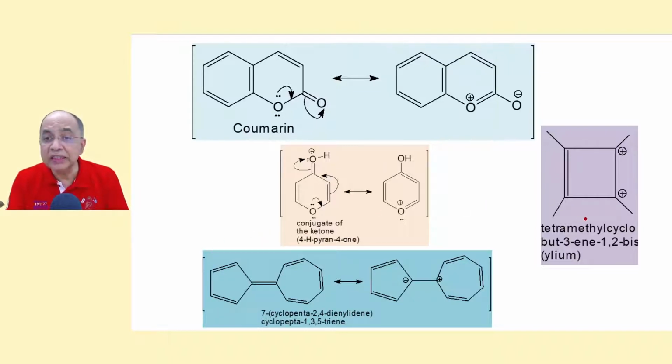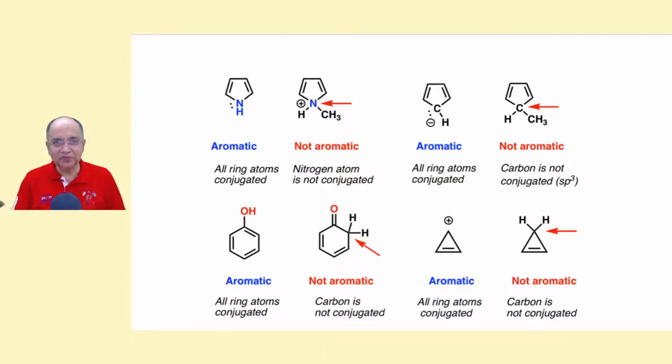Now see, this is a typical dication, plus plus. This is also a 2 pi electron system like the cyclopropenium ion, aromatic. Tetramethylcyclobutadiene dication. Forget about it.